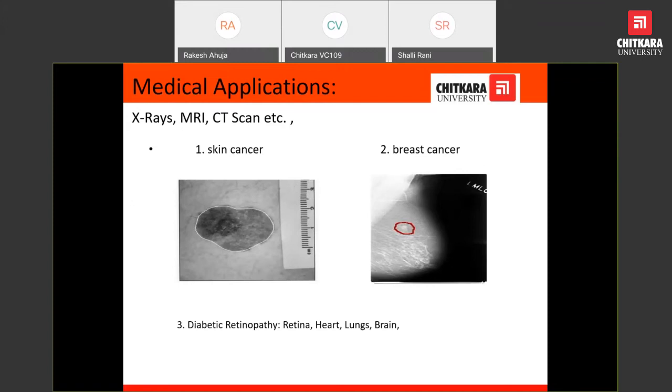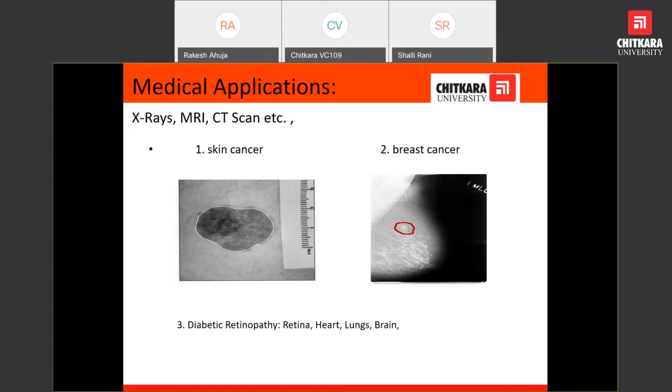Suppose we have an MRI image, or an iris image, and we would be able to predict in advance if a person suffering from diabetes for a long time may also suffer from diabetic retinopathy. Diabetic retinopathy means it may affect the retina, and very soon the person may lose his or her eyesight.